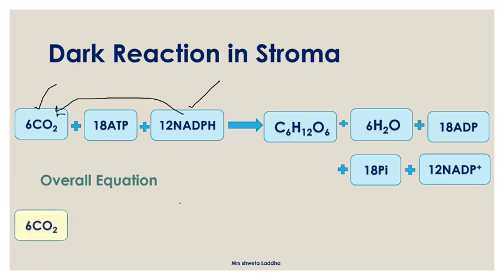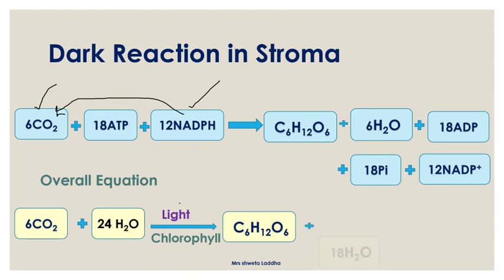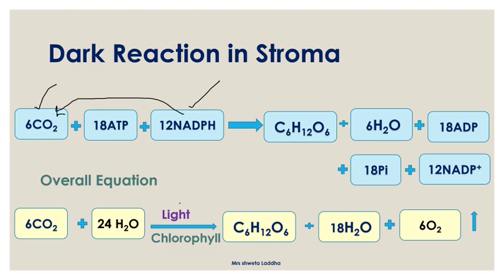Overall reaction for photosynthesis: 6 molecules of carbon dioxide, which were fixed during the C3 pathway, react with 24 molecules of H2O in presence of sunlight and chlorophyll. In the chlorophyll, it forms sugar C6H12O6 plus 18 molecules of H2 given out and 6 molecules of oxygen released. So this is how light reaction and dark reaction participate in the synthesis of glucose.